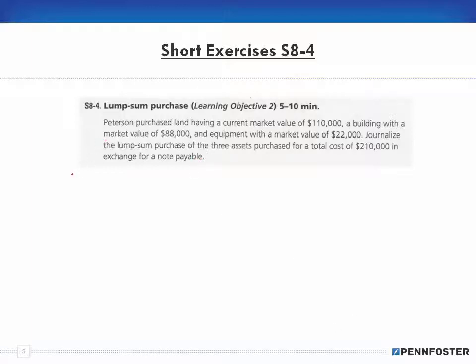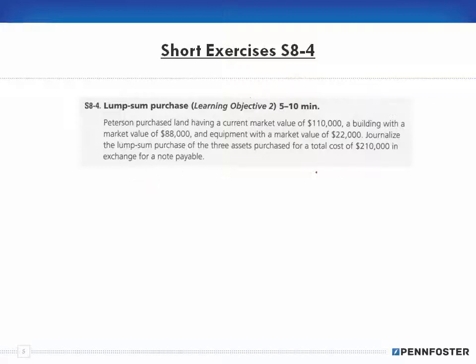Okay, so I actually had to pause the video here for a second because when I glanced down at the solution in the solution manual, it looked odd to me, and so I took a look at it, and I will agree with the computations, but I don't agree with the journal entry. The journal entry doesn't make any sense to me as far as the numbers that they used. So just be aware that if you're looking at the solution manual, I'm not going to agree with that journal entry. The computations, I will.